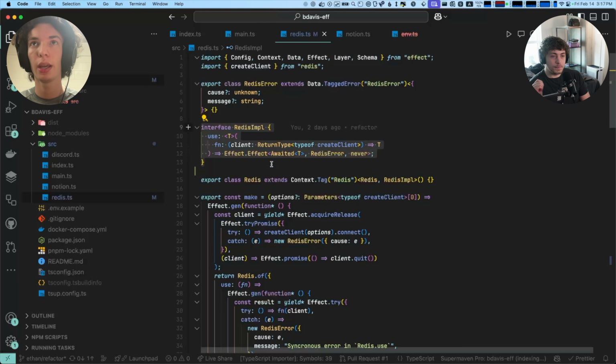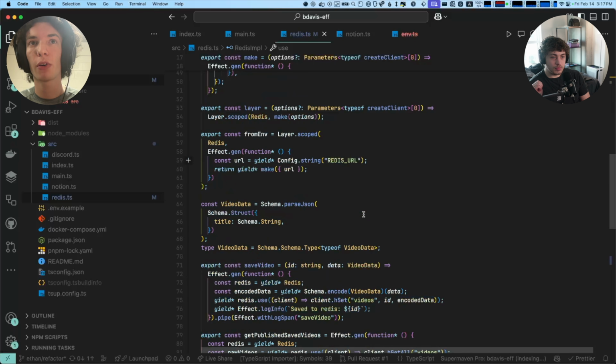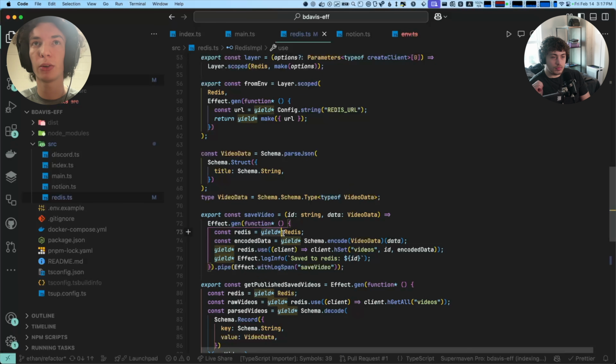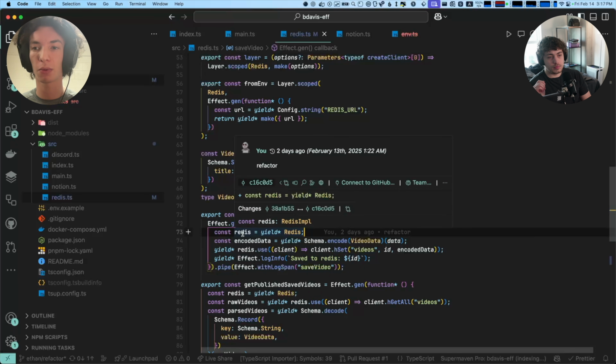In our functions, we just yield the tag as if it was an effect. What this is doing is representing an effect that inspects the current context, makes sure the Redis service exists in that context, which it should because it's type checked, and then returns the current Redis implementation in the context. You can think of it as we just get back the type of the placeholder.